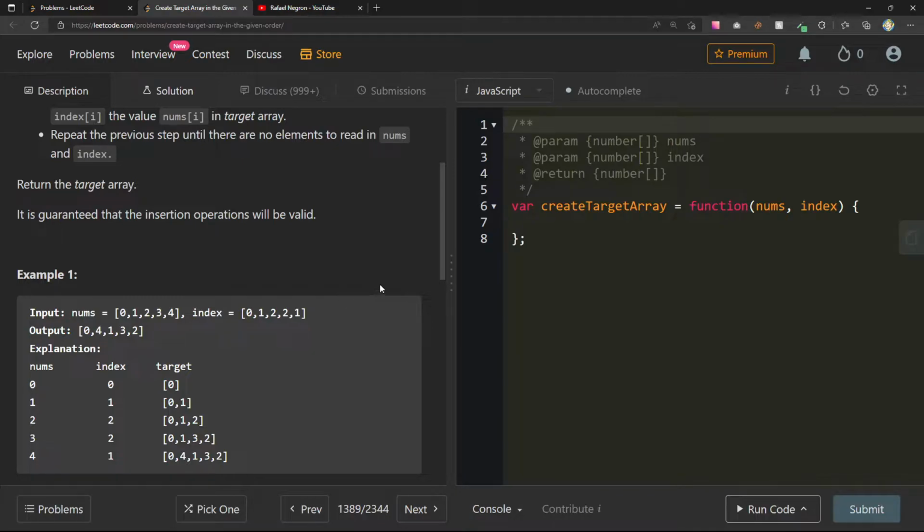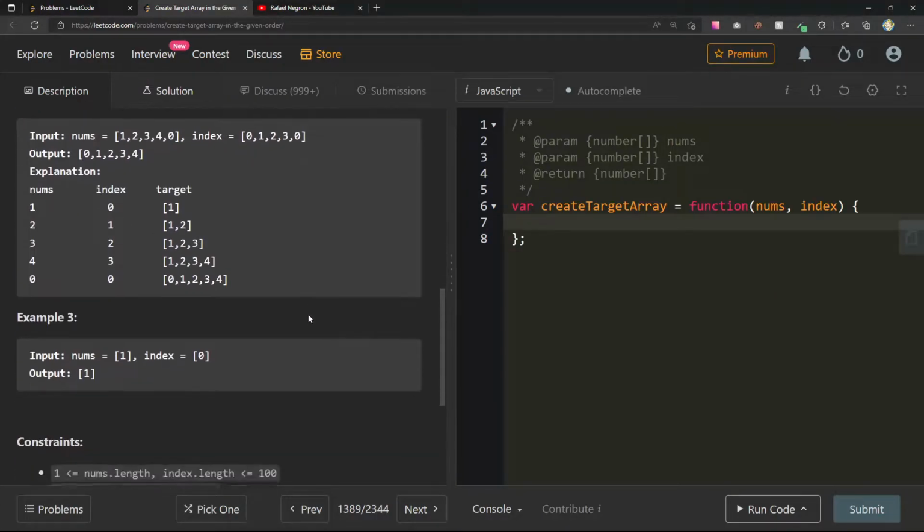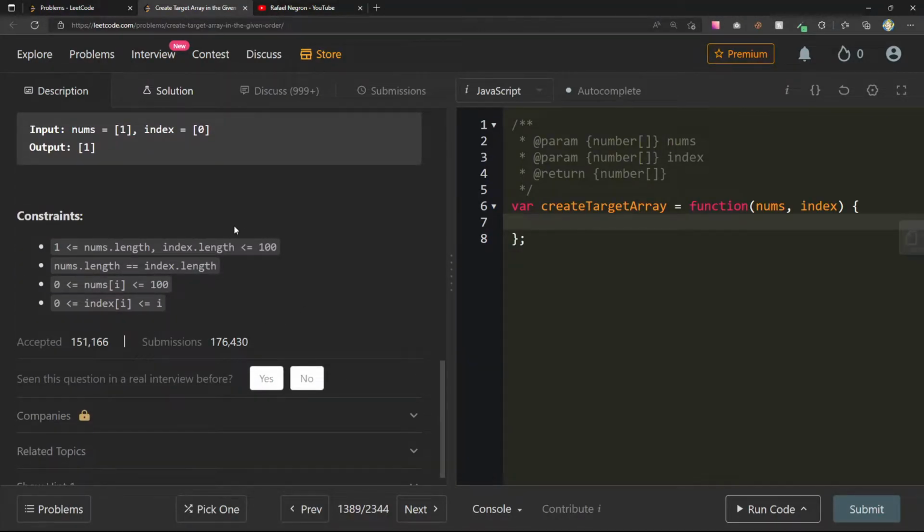Well, there's definitely one way that I can think of doing this, although I don't think it's very efficient. I'm trying to see if there's any follow-up, and let's see, index.length is less than or equal to 100.